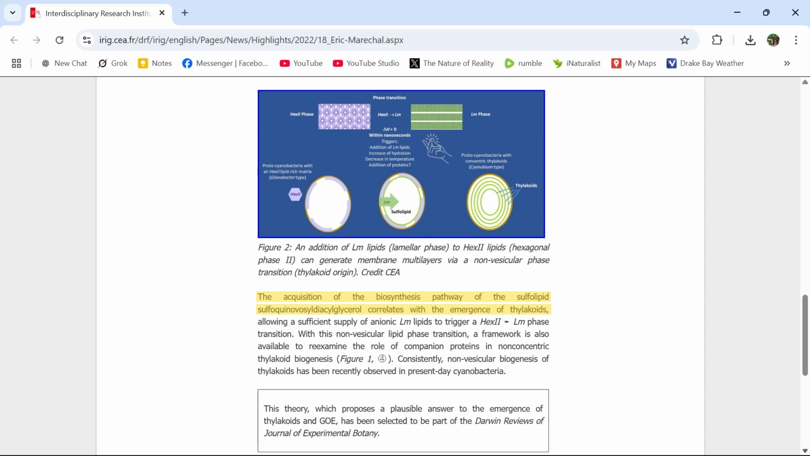The authors found that acquiring sulfolipid-sulfoquinovosyl-diacylglycerol biosynthesis pathways correlated with thylakoids emergence. This discovery is important because with the non-vesicular lipid phase transition in place, astrobiologists now have a better framework for re-examining the role of companion proteins in non-concentric thylakoid biogenesis.